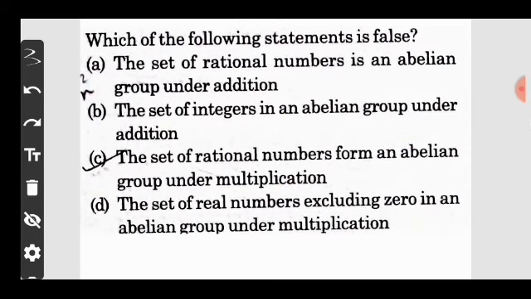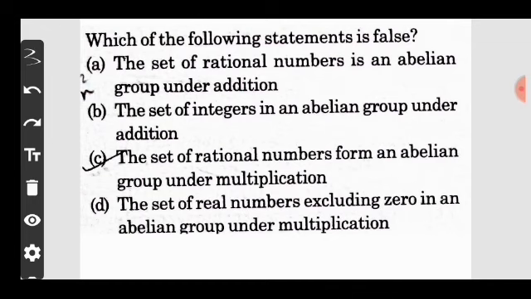Which of the following statements is false? Option A, the set of rational numbers is an abelian group under addition. Option B, the set of integers is an abelian group under addition. Option C, the set of rational numbers forms an abelian group under multiplication.